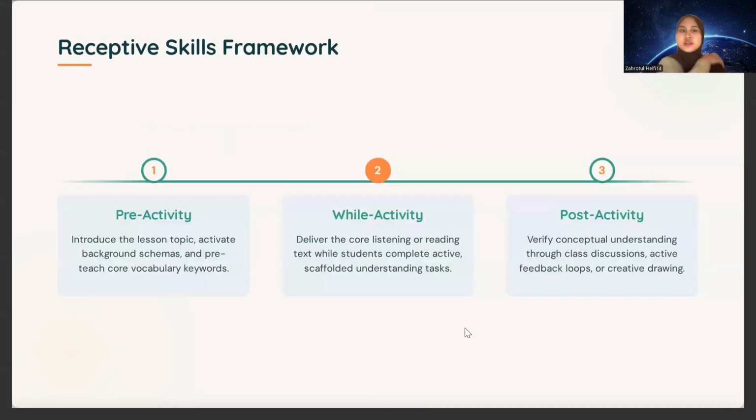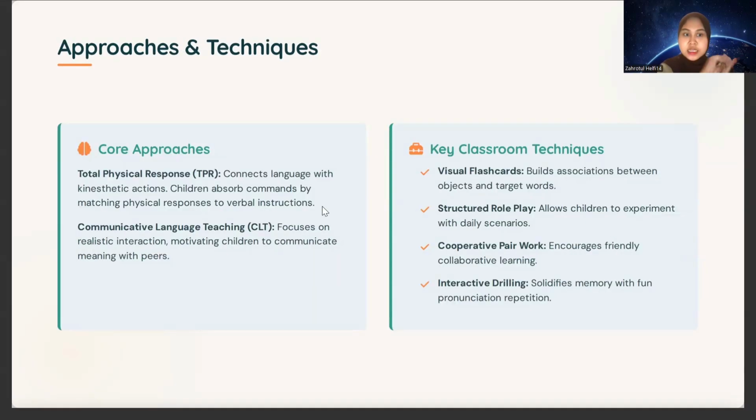And then receptive skills. The first one is TPR. The TPR that I know is like when we say stand up and the student stands up, and when we say sit down and the student sits down. The TPR is like the responses when the student hears what the teacher guides. It's like physical responses to verbal interaction.